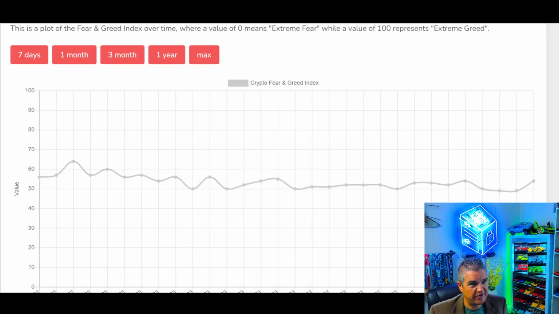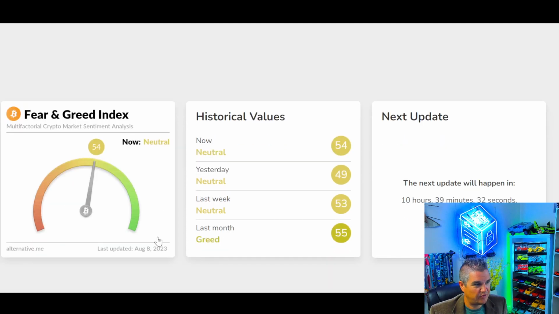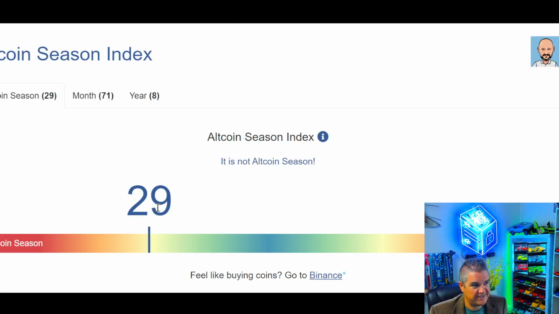We have our Crypto Fear and Greed Index update. It has actually gone up since yesterday. I would have thought that would have gone down a bit with our kind of spook move down a little bit, back to 28.7, but it's up to 54 now, still in neutral. Altcoin season index is up a little bit as well at 29.